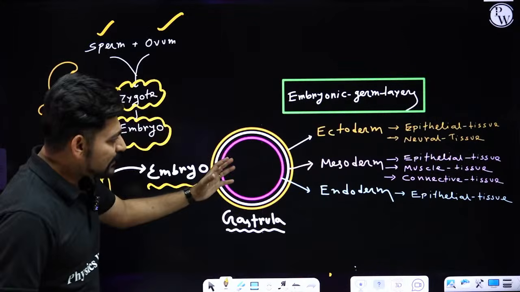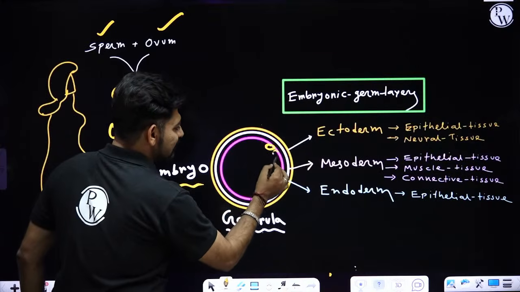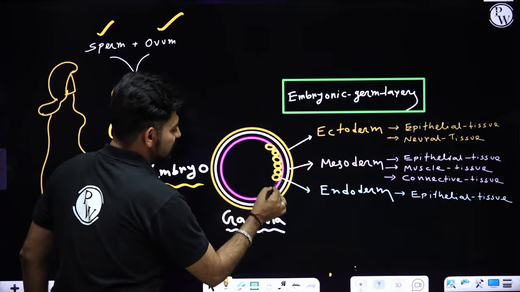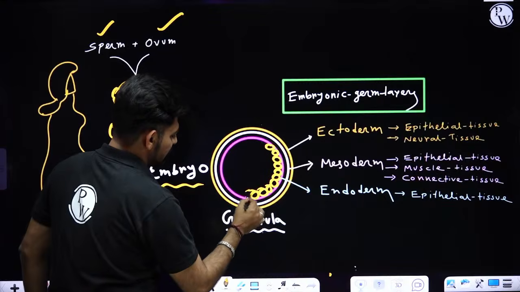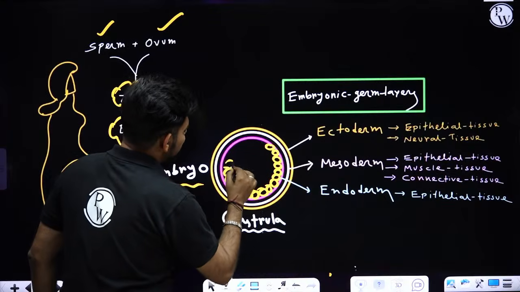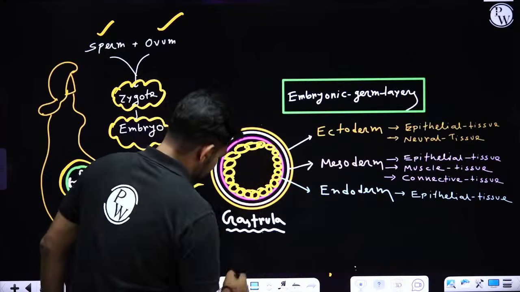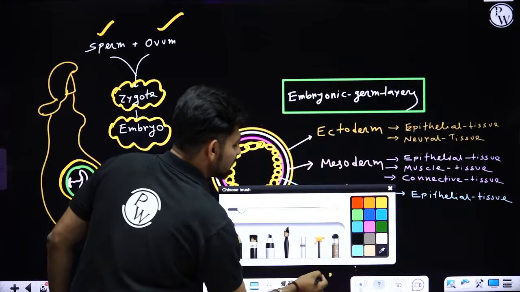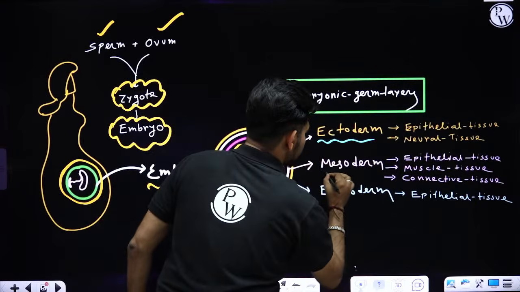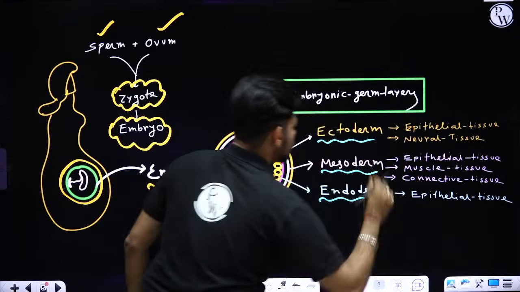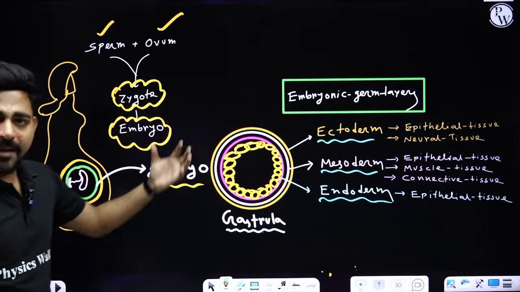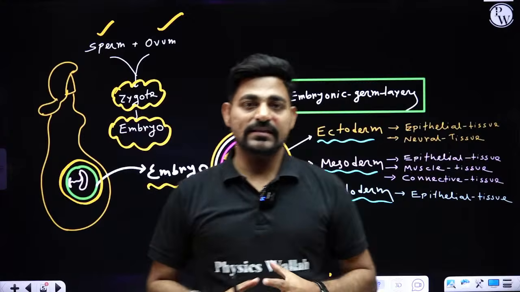inside that embryo you'll be finding 3 layers of tissue are present, and we have named them ectoderm, mesoderm and endoderm. These are called embryonic germ layers.